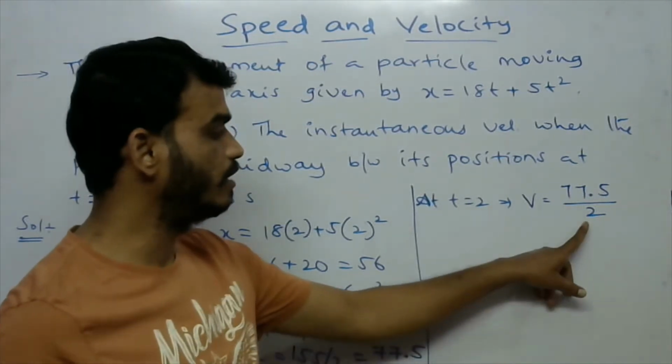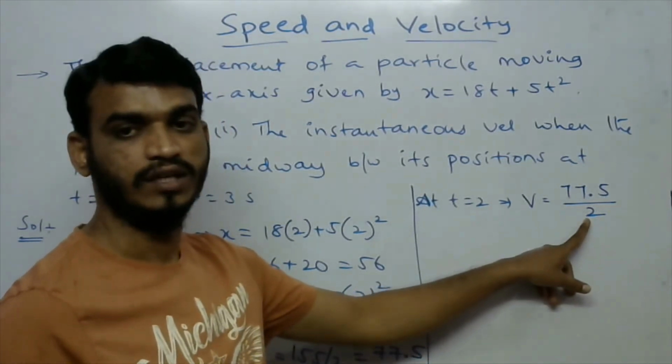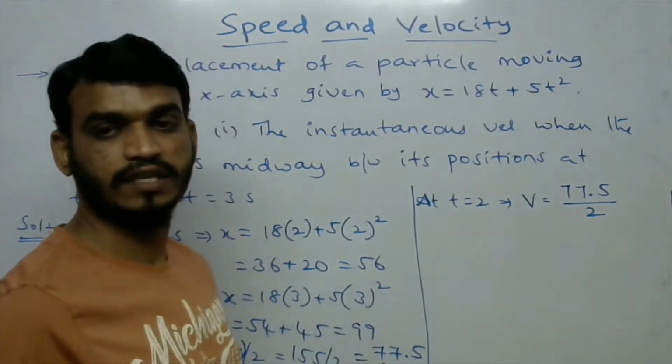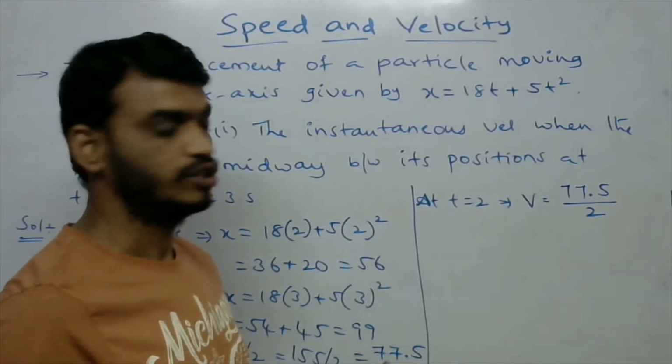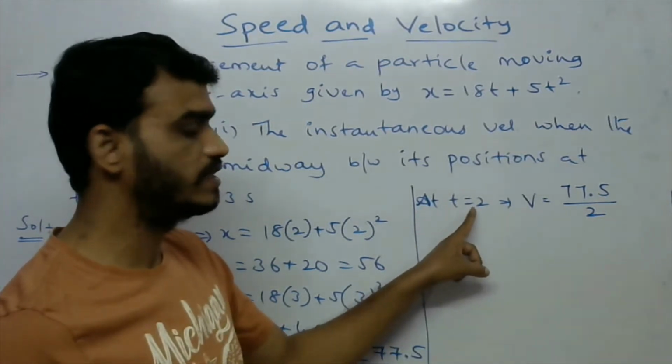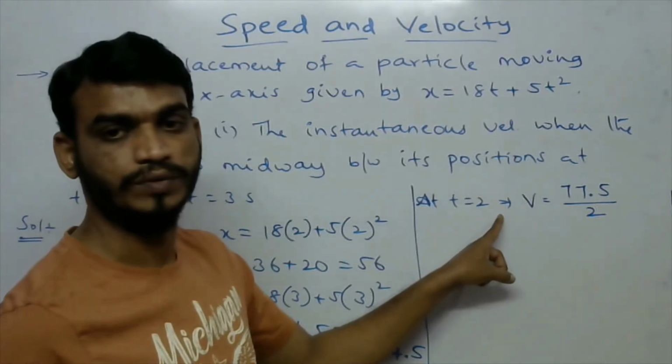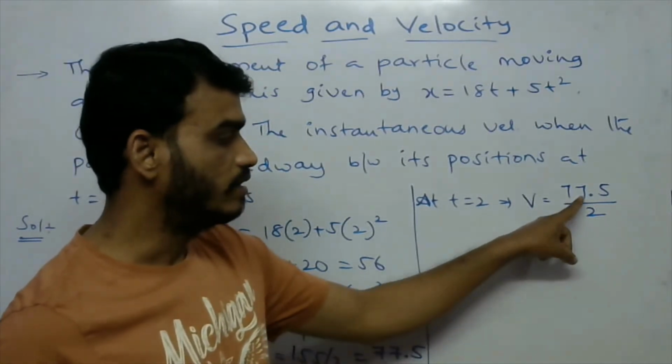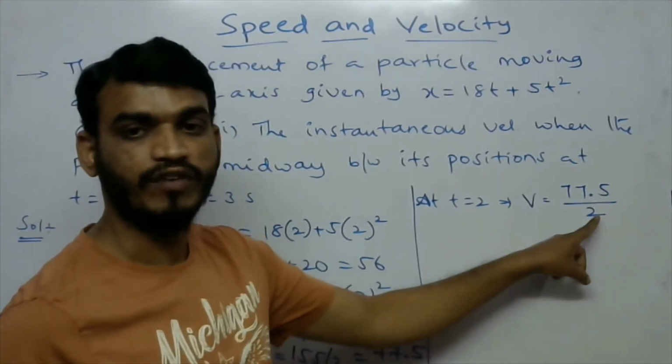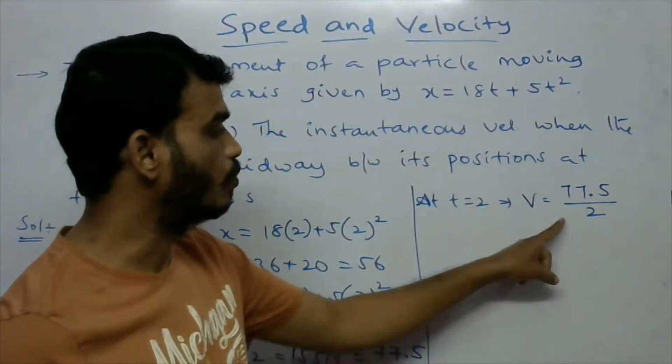So the midway position is 77.5, and the instantaneous velocity at t equal to 2 is 77.5 by 2. So now what is the answer?